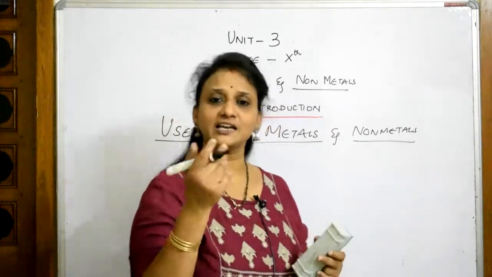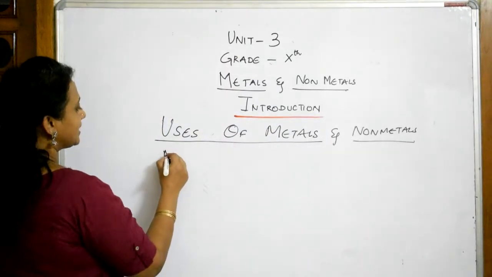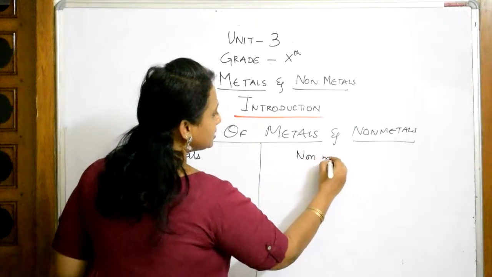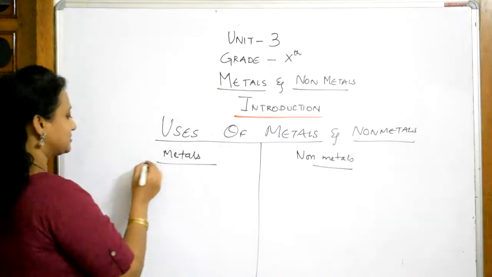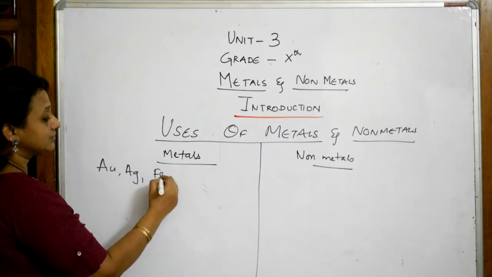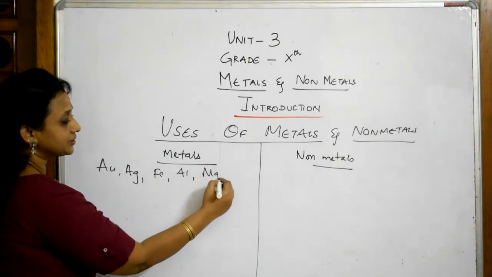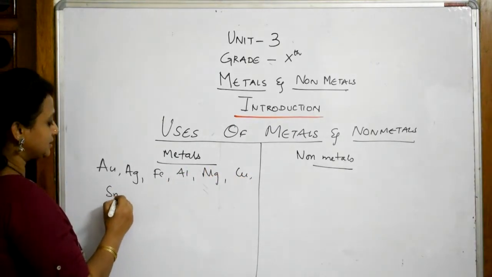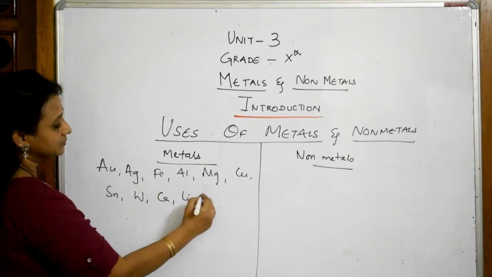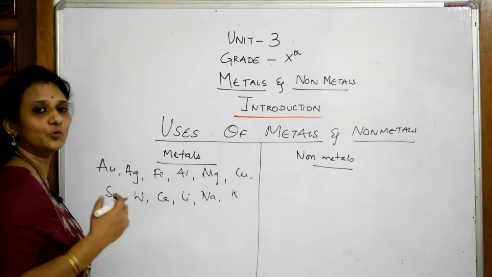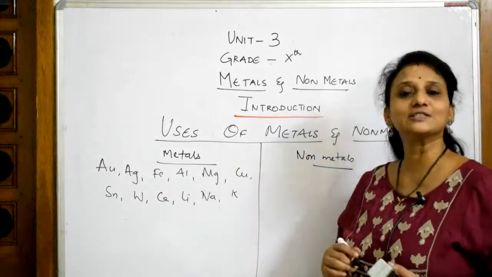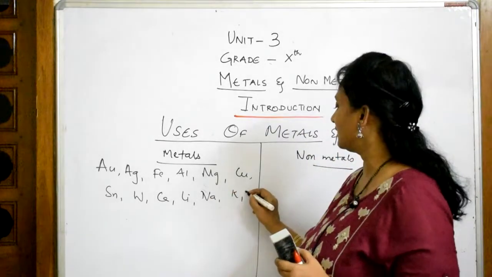So the simplest example, let us list out metals and non-metals. Here, as I said, metals: first gold, along with gold, silver, iron, aluminium, magnesium, copper, tin, tungsten, calcium, lithium, sodium, potassium, a whole lot and lot. In the periodic table, on the left hand side, it is full of metals only. Right, zinc.